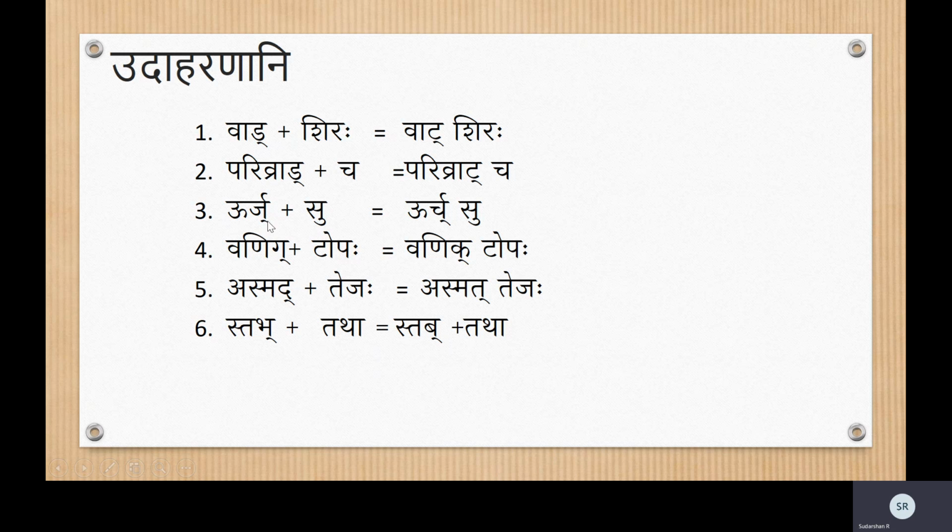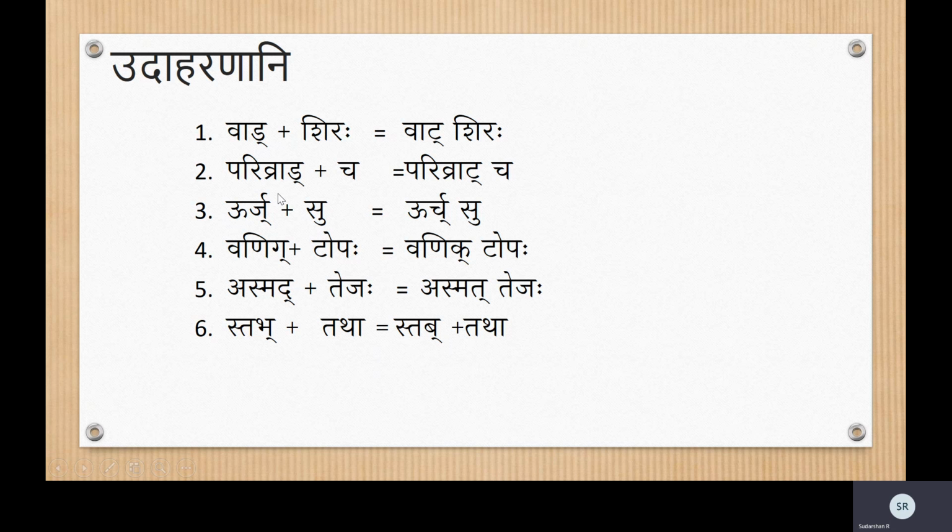Now what is the Purva here? This is quite tricky. What is the Purva here? Tell me. Urj. So what is the last letter here? Urj. J. Yes, it is J. It is not the Ra. If it was Ra, would this rule apply?